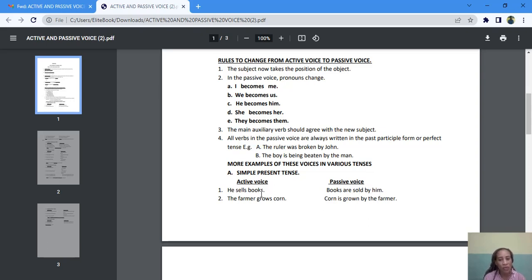So that's why the rule said that he becomes him, indirectly telling you that all subjective pronouns will change to their objective pronoun. If it is she here, she will become her. Okay, they will become them. So all subjects must change to objects when you're moving from active voice to passive voice. So he sells books becomes books are sold by him. The farmer grows corn. Corn is grown by the farmer.